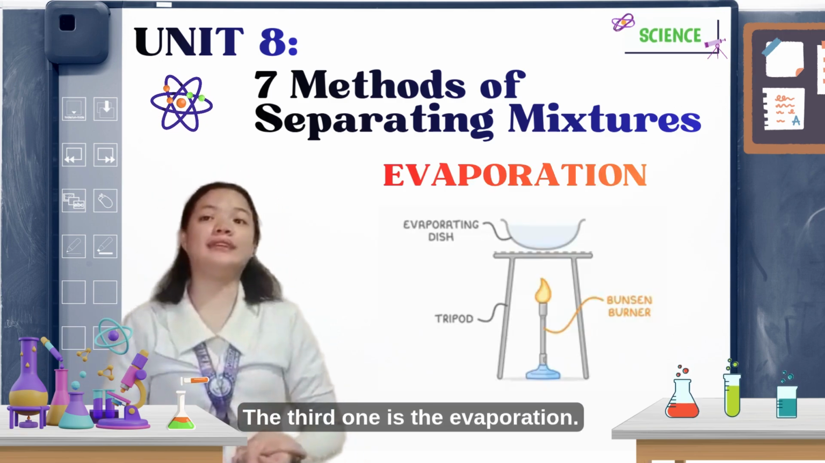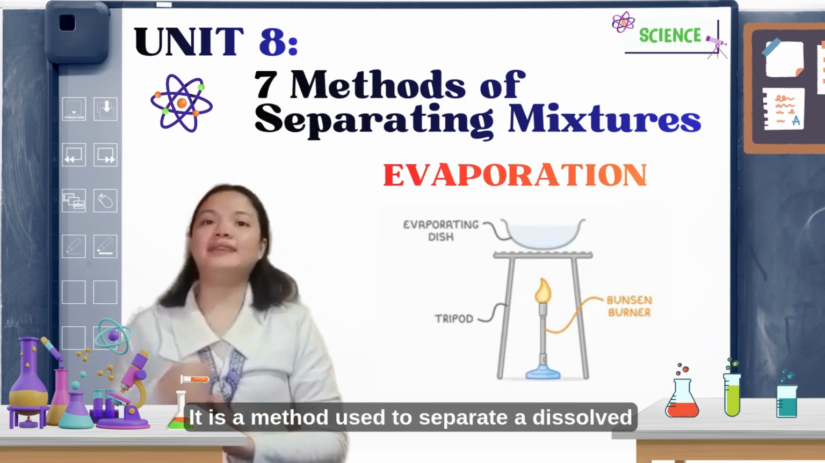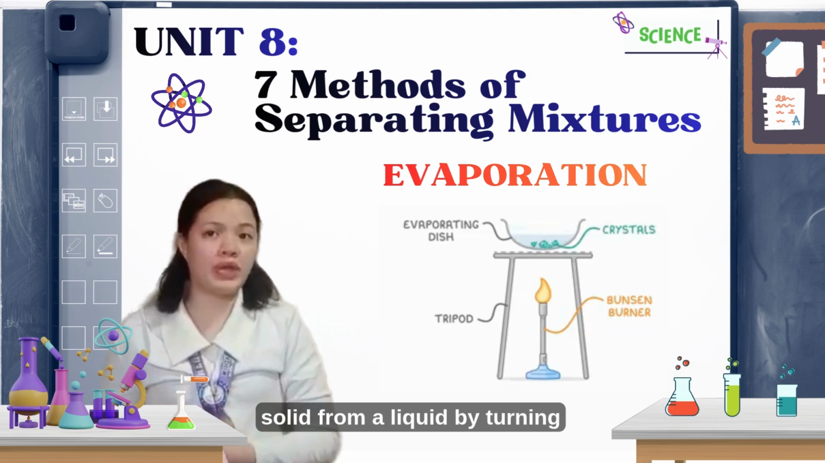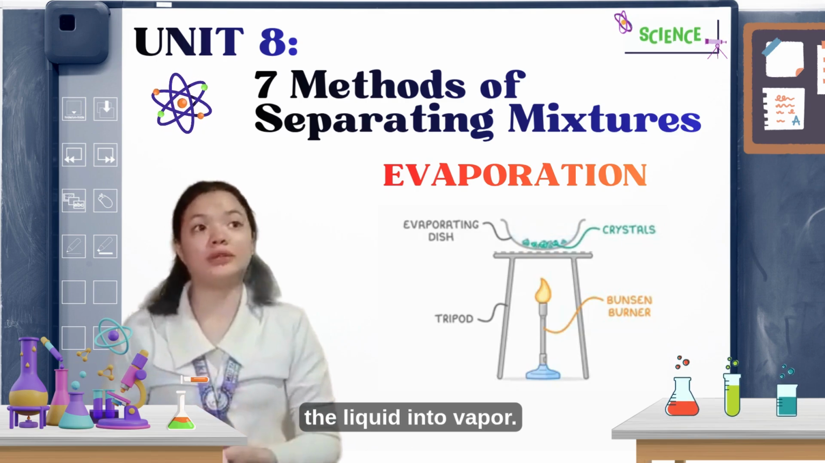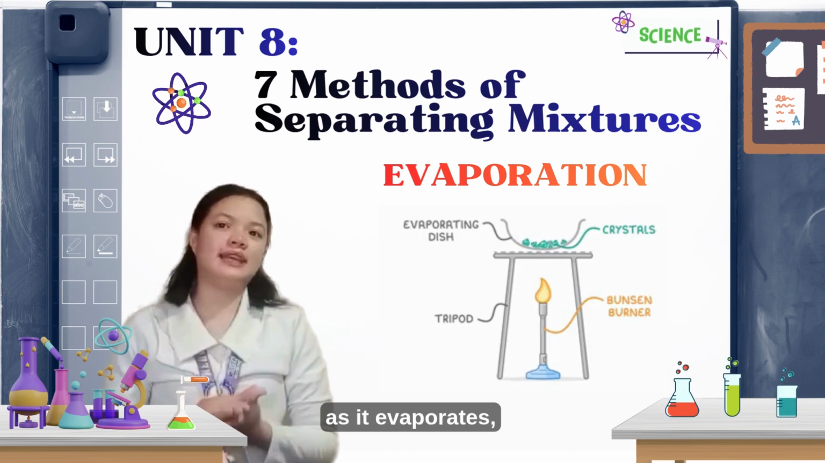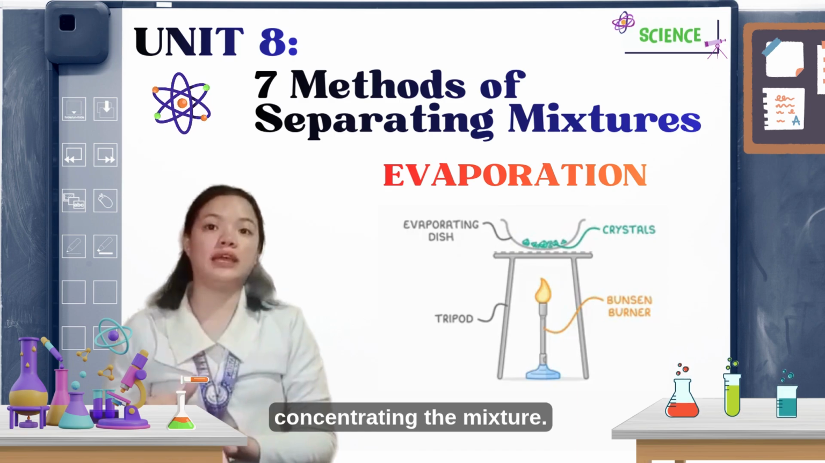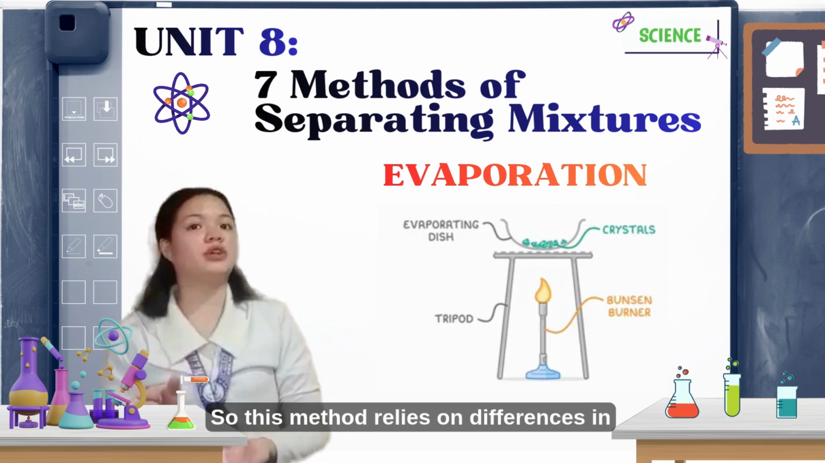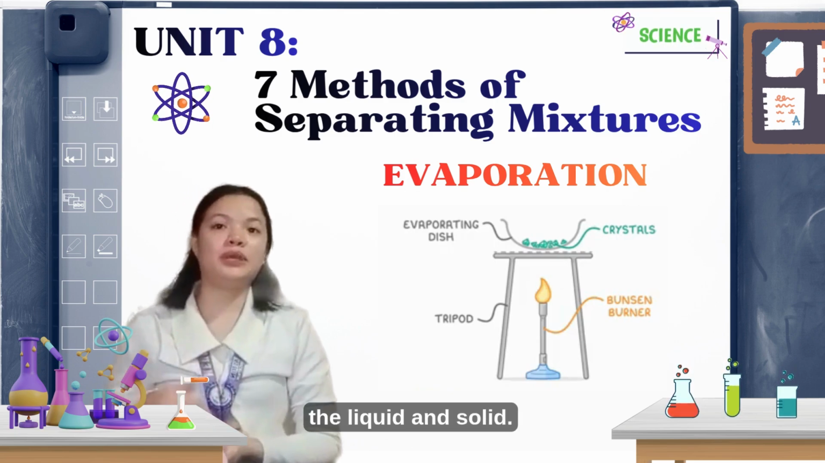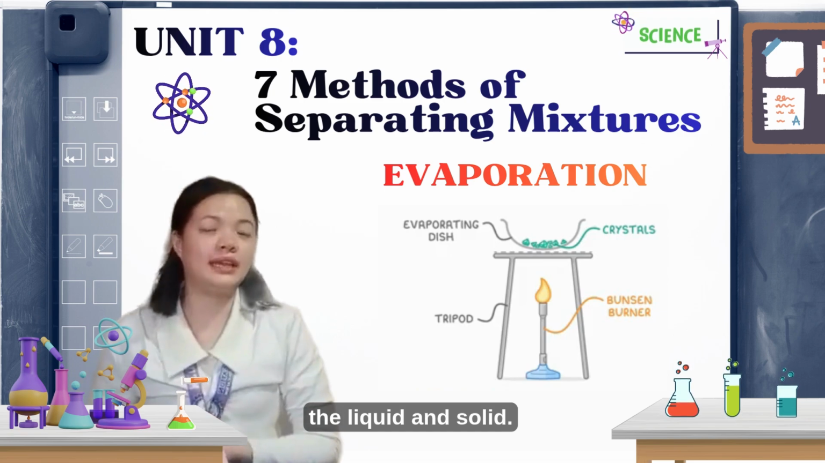The third one is evaporation. It is a method used to separate a dissolved solid from a liquid by turning the liquid into vapor. So the liquid leaves behind the solid as it evaporates, concentrating the mixture. This method relies on differences in volatility between the liquid and solid.